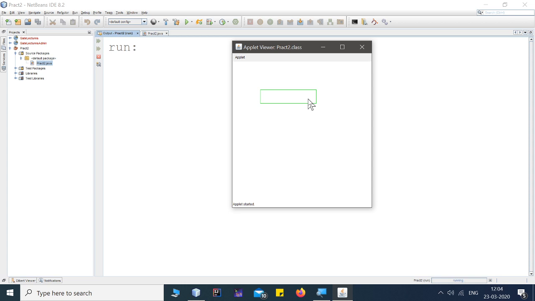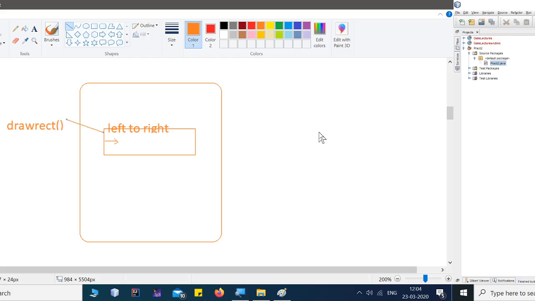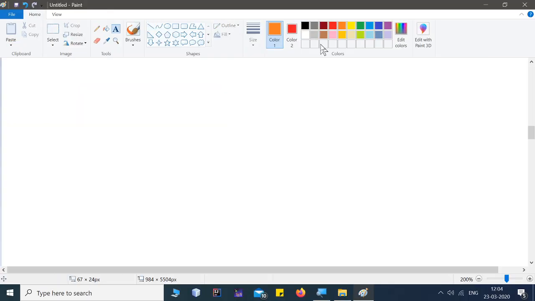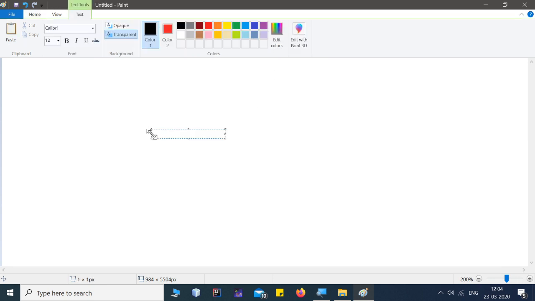So now the next objective is that we need to fill this rectangle with green color from left to right. For that, guys, you might have studied the operating system subject. In that you have studied the process state diagram, something like this: new,